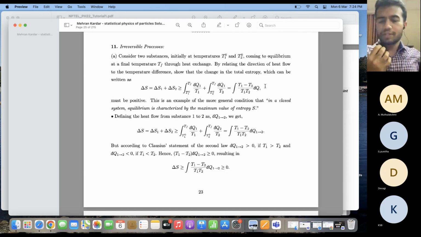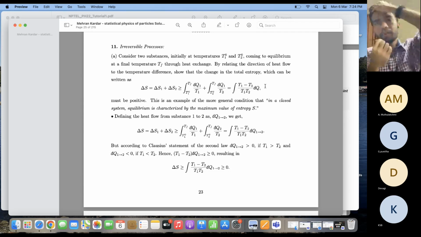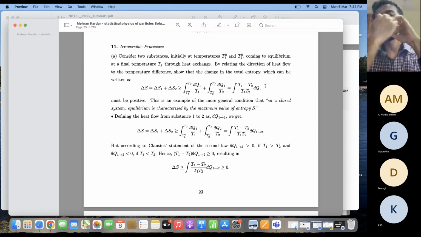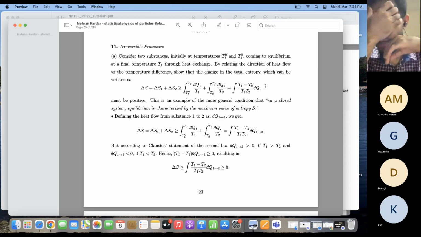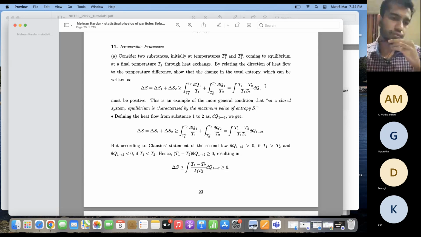In other words, this is basically another way of expressing the second law of thermodynamics. The second law of thermodynamics states that heat cannot flow spontaneously from a cold body to a hot body. For example, in a refrigerator, you can't have things cooling down on their own, like a hot bottle of water cannot cool down on its own. You have to apply some energy to cool it down, in the form of electrical energy.